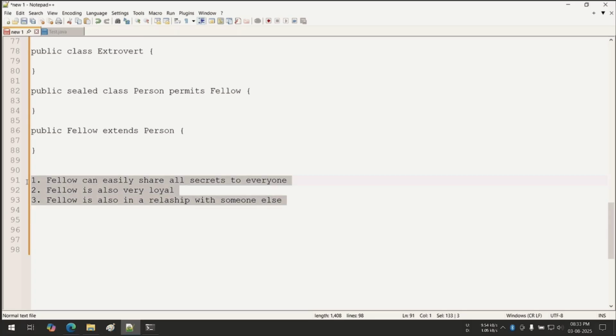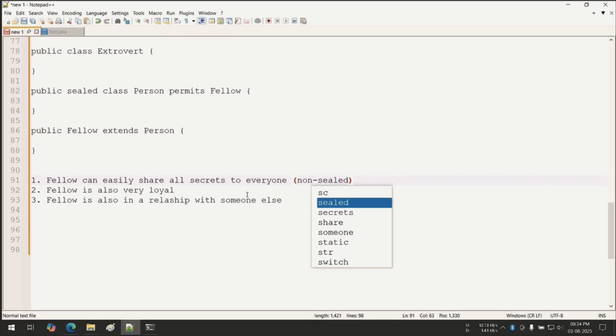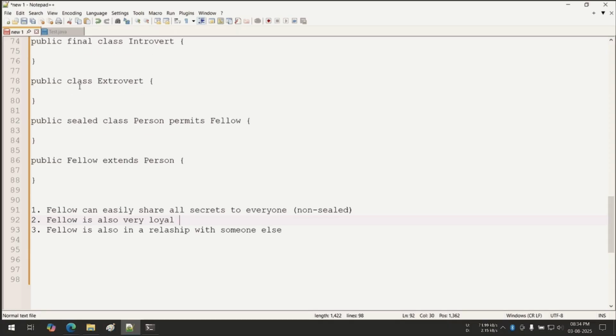First, accept these three points, then only you will accept the actual technology. Because all these I am telling will be implemented to this particular fellow. For this particular fellow, any of these three must happen in the real world. In technical terminology, if the fellow can easily share all secrets, then it will be called non-sealed. Remember this, non-sealed.